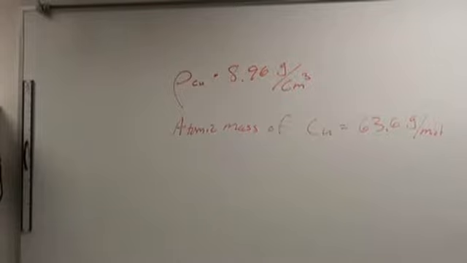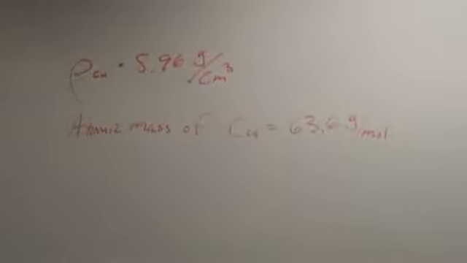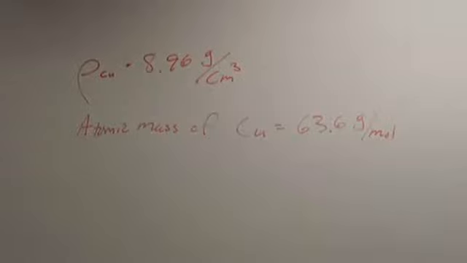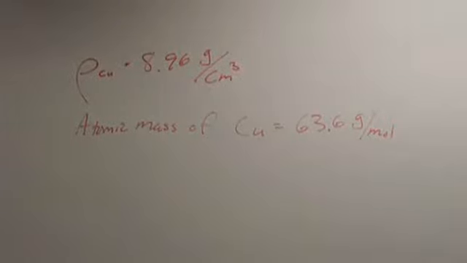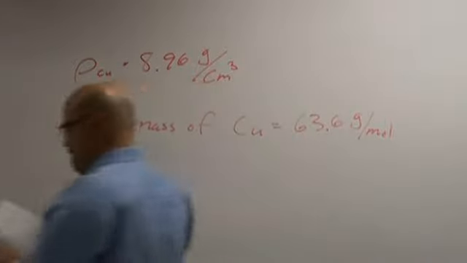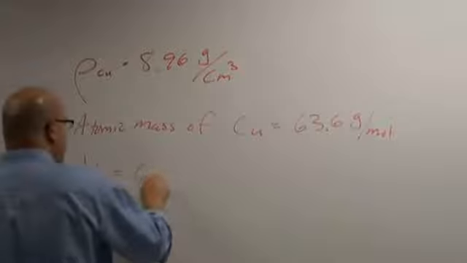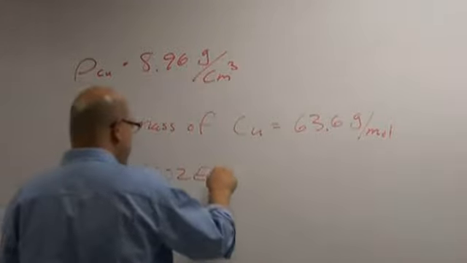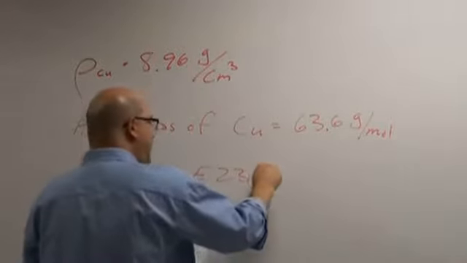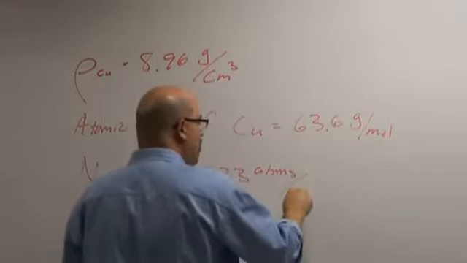There's the density of copper, and there's the atomic mass of copper. And you also know Avogadro's number by this time. So Avogadro's number is 6.02 e to the 23rd atoms per mole.